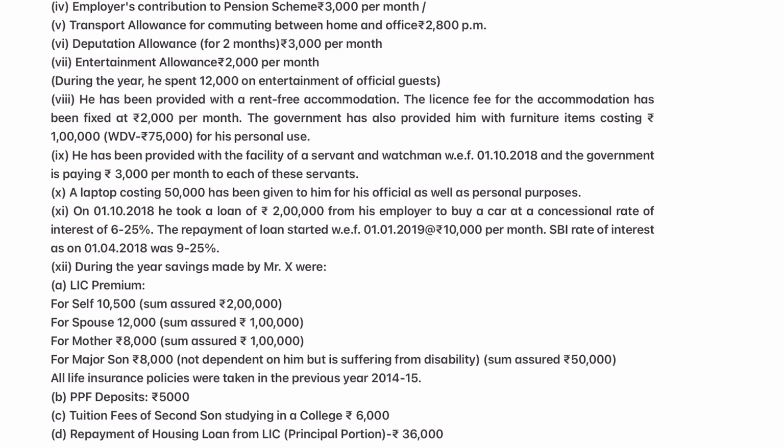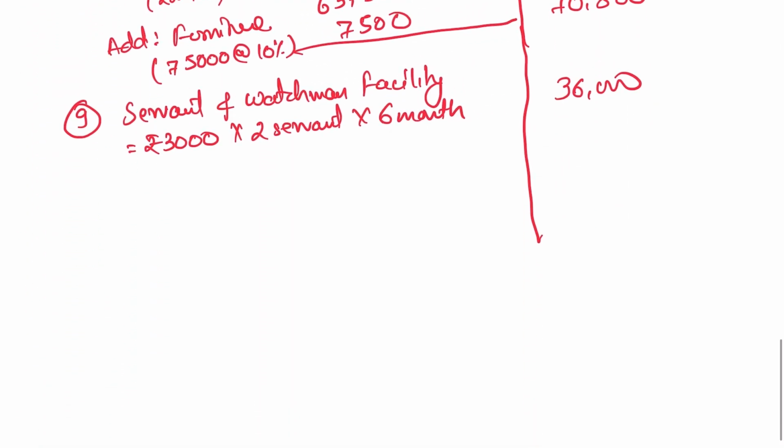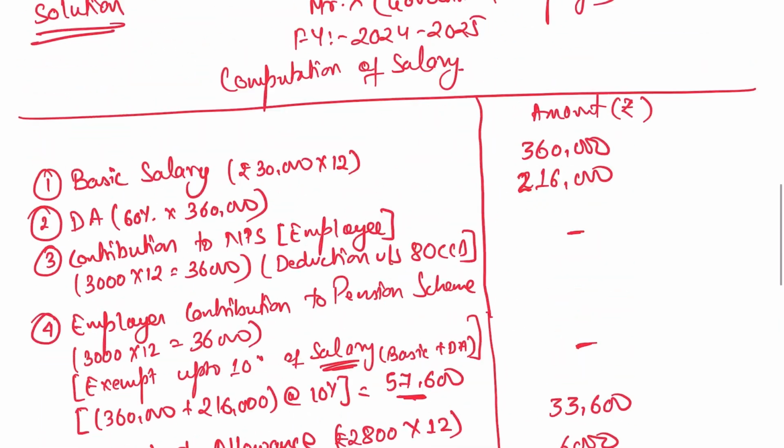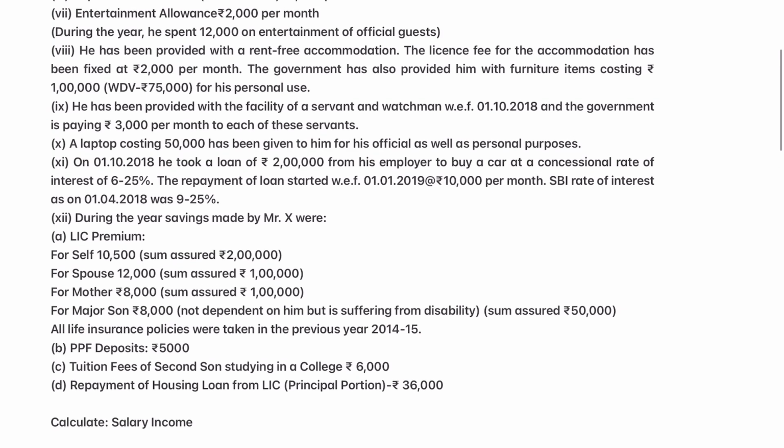Next, see point number 10, that is a laptop costing 50,000 has been given to him for official as well as personal purposes. So if you recall, it is given for both purposes. When it is given for both purposes, it will not be taxable. So the laptop is exempt because it is given for office use also.